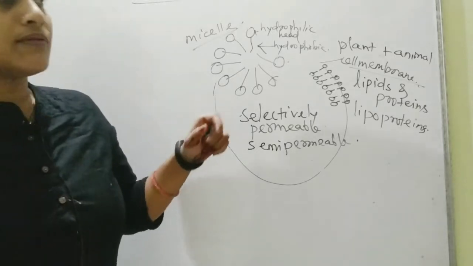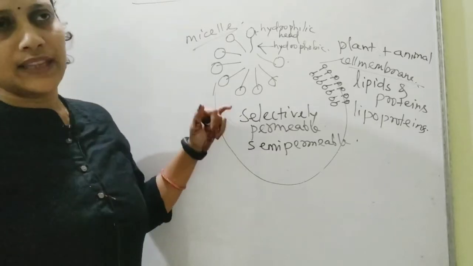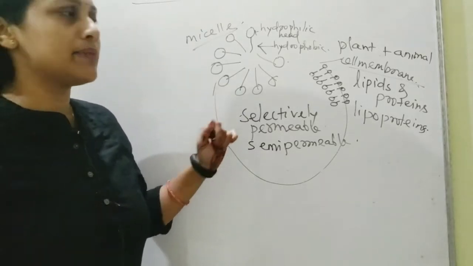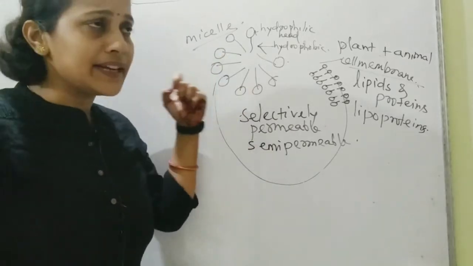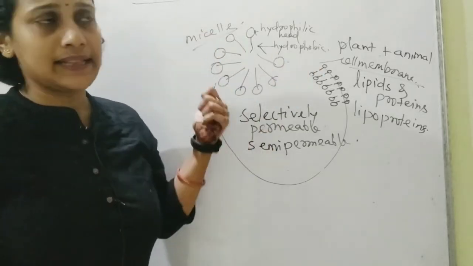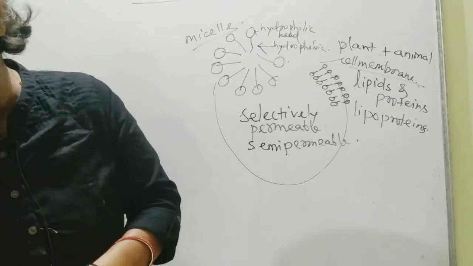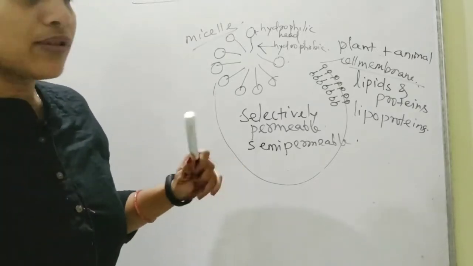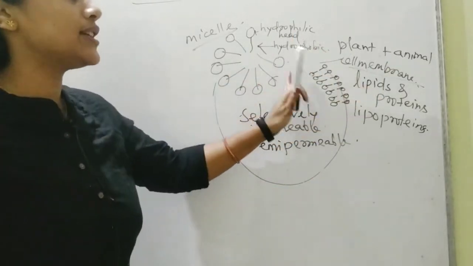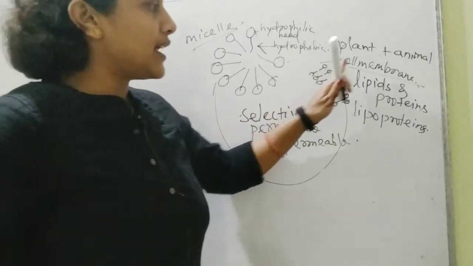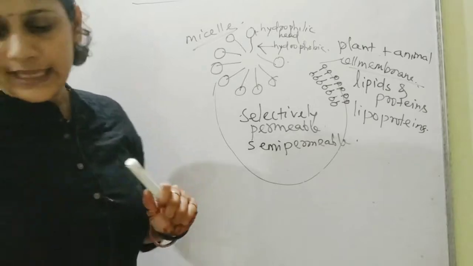Now, if I talk about this function, I have already said that they protect it and maintain the concentration of the cytoplasm because they allow not every substance but only selected substances to pass through it, to get into it, and to go out accordingly. It has to be again a selective substance. So that's how they regulate and maintain everything. They maintain the shape also, and since it's the outermost thing, it separates or differentiates the internal environment from the external environment. That's all about your plasma membrane or the cell membrane.